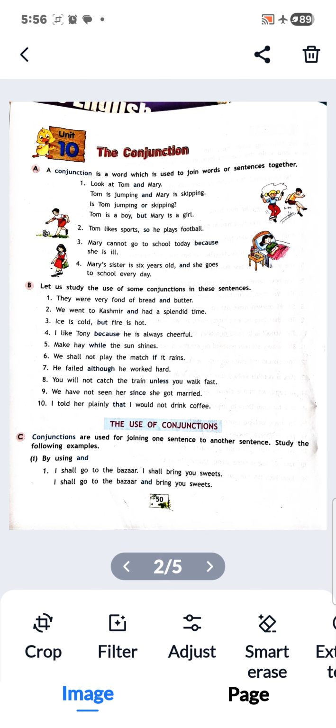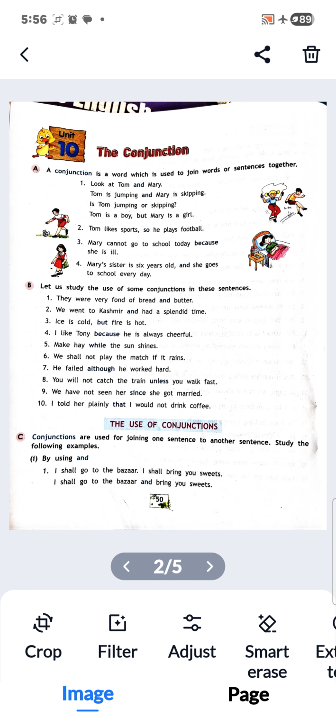Let us learn how we will use them. So here are the uses of conjunctions. Conjunctions are used for joining one sentence to another sentence. First, by using and. I shall go to the bazaar. I shall bring you sweets. I shall go to the bazaar and bring you sweets.